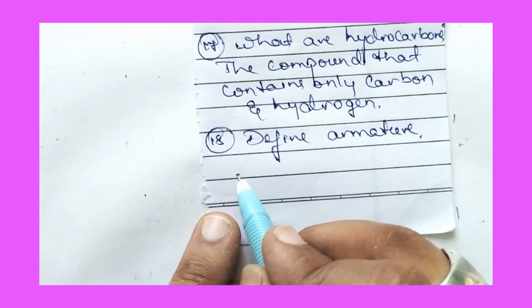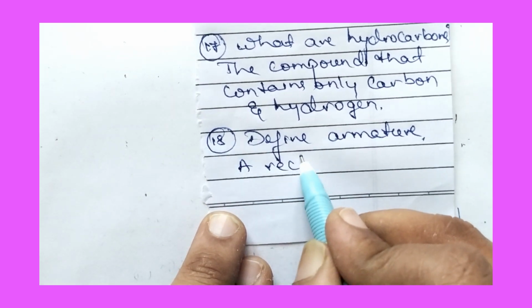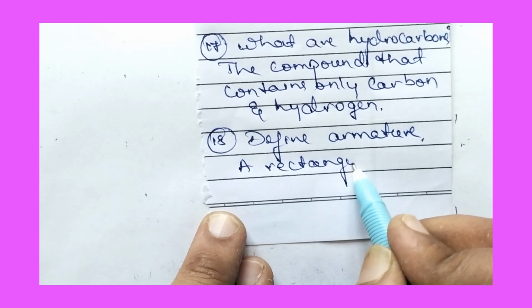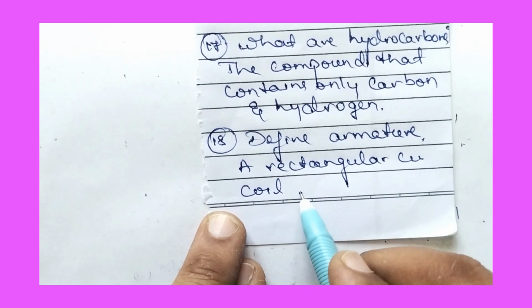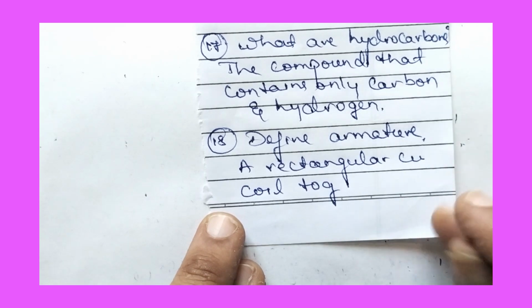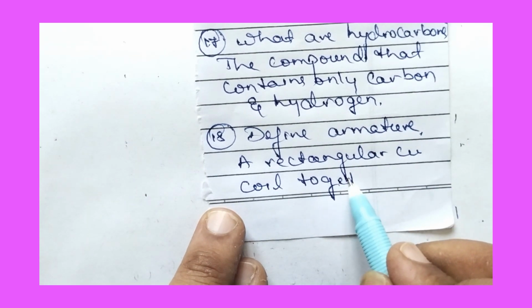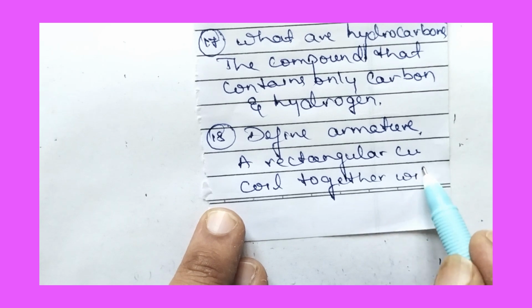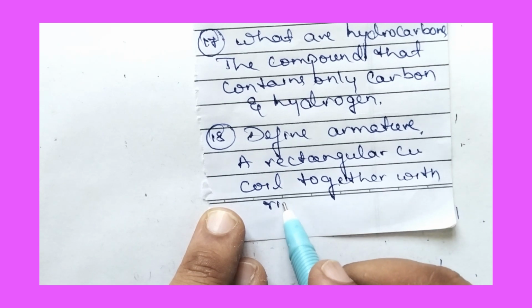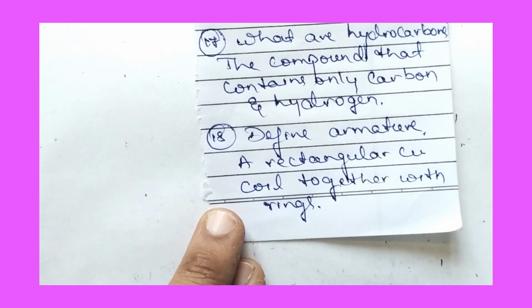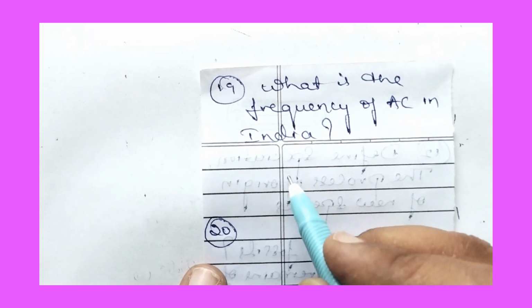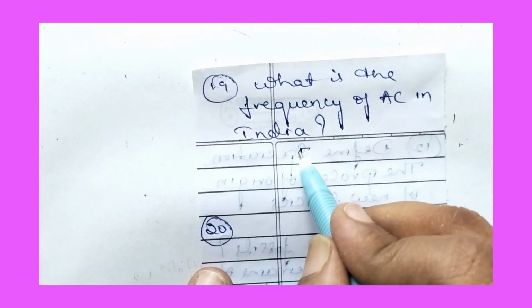Define armature. A rectangular copper coil together with rings, either slip rings or split rings, is called armature. Next, what is the frequency of AC in India?